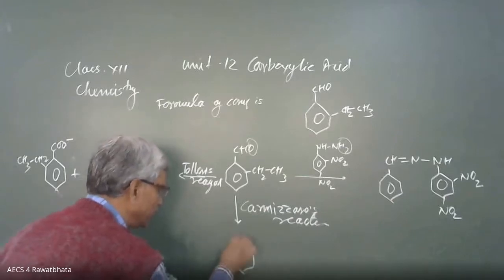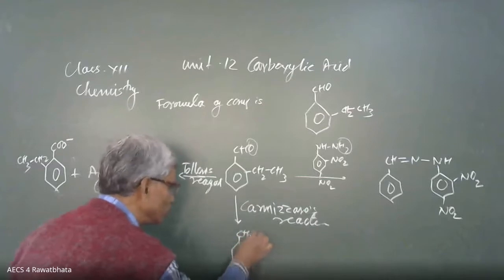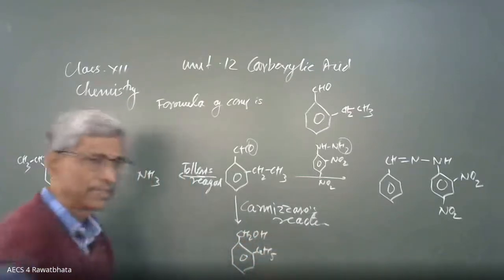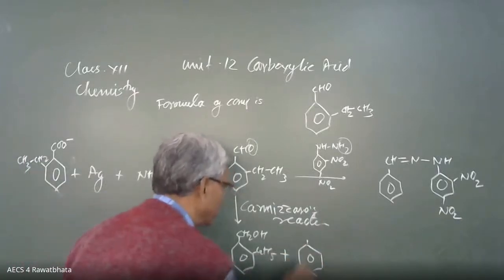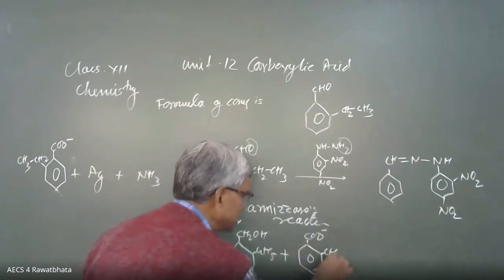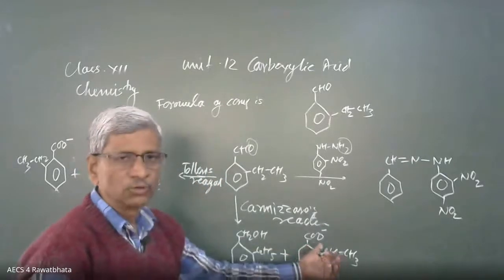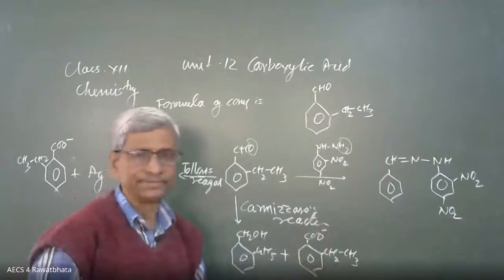One product will be an alcohol, CH2OH and C2H5 as such. And another one is the carboxylic acid salt. Here is COO minus and here is CH2CH3. We can write COONa, we can write COOK also, or we can leave it in this way.